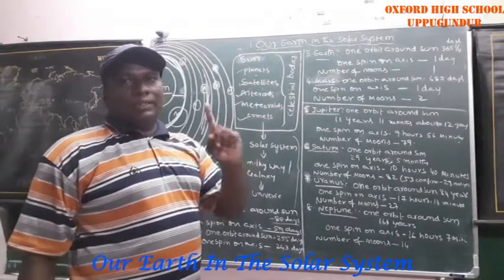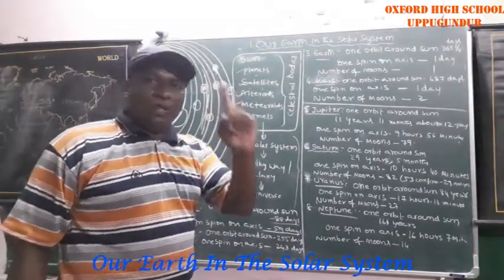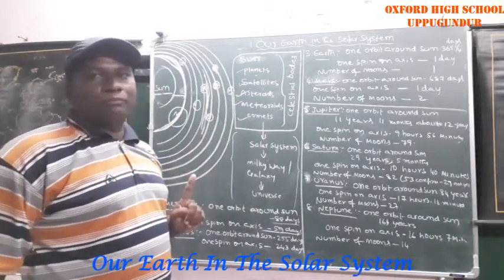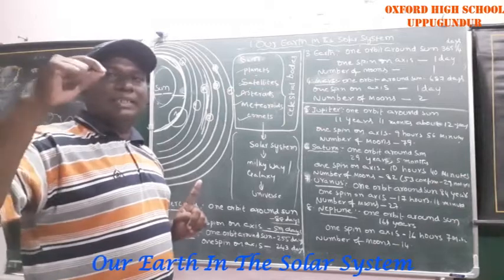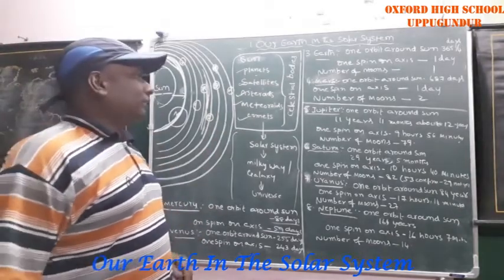So how many days does Earth take to finish one round around the sun? 365 and 1 by 4 days, nearly 1 year.